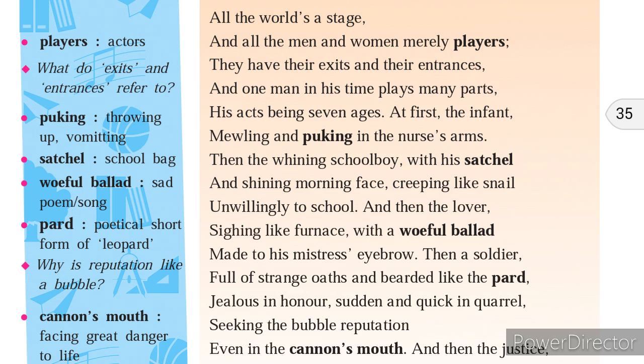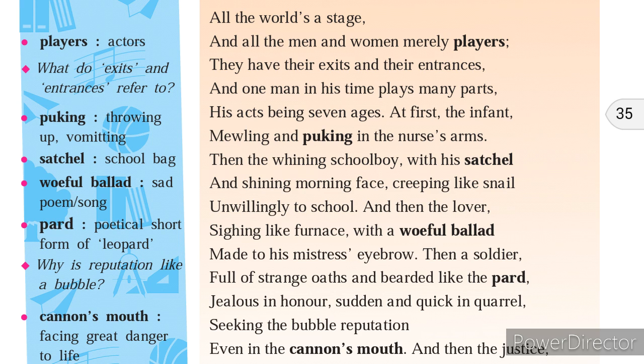Many sorts of roles that the man has to play throughout his whole life, and that's why the poet is saying that one man in his time plays many parts, his acts being seven ages, because he has to go through the seven stages of life, and while going through them he has to play many parts, many roles, because he is a boy, he is a friend, he is a teacher, he is a philosopher, he is everything. Definitely he has to play many parts, right?